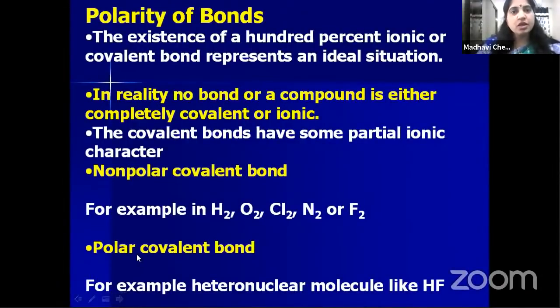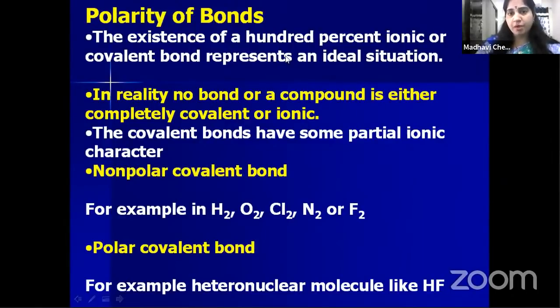Next one is polarity of the bonds. So children, remember, up to now we have seen ionic compounds and covalent compounds. In nature, a pure ionic compound or pure covalent compound does not exist. The existence of 100% ionic or 100% covalent bond will not happen; it is an ideal situation.